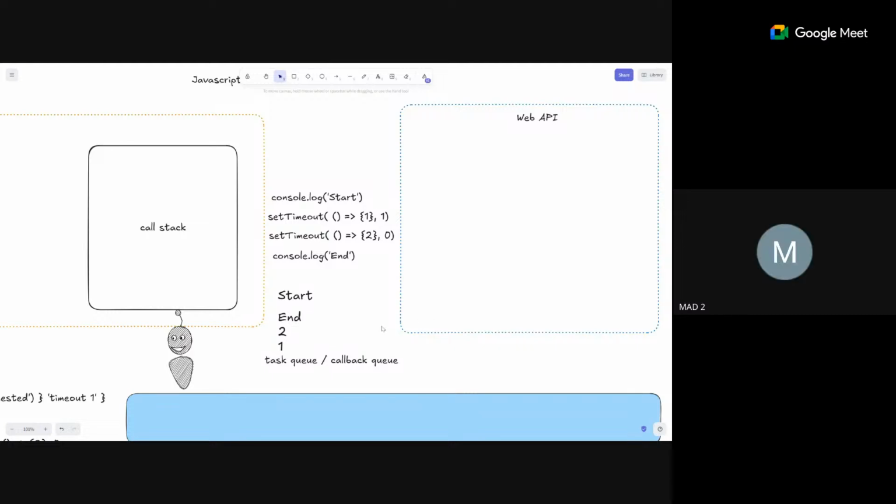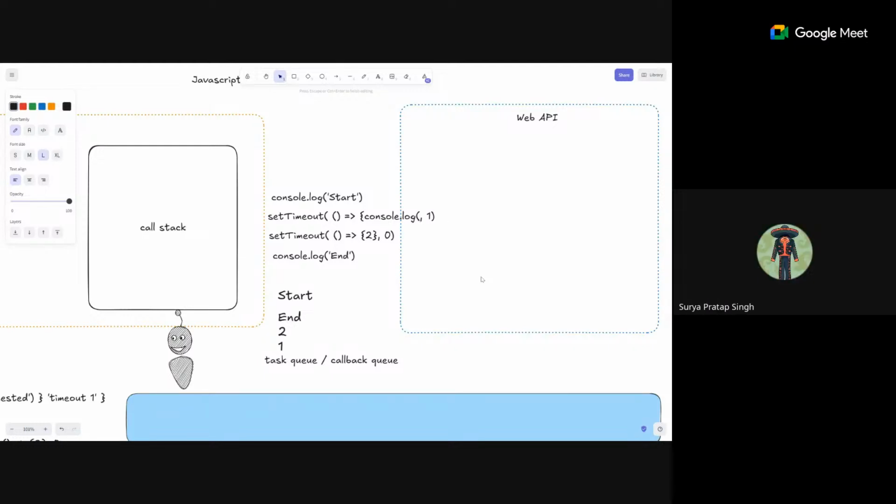One small doubt, sir. The setTimeout function, within the function you are calling the main function start? No, within the setTimeout I'm just returning one here. But actually what I meant to say was console.log(1), something like this. That's what I meant, and that's why we are printing it. Shall we move forward?